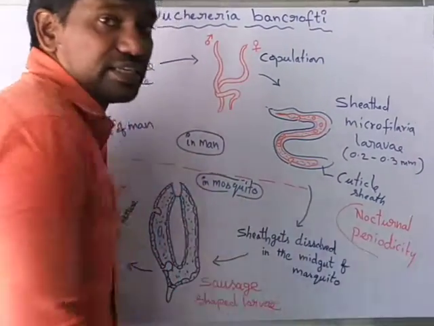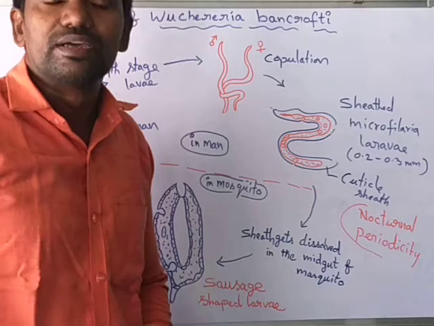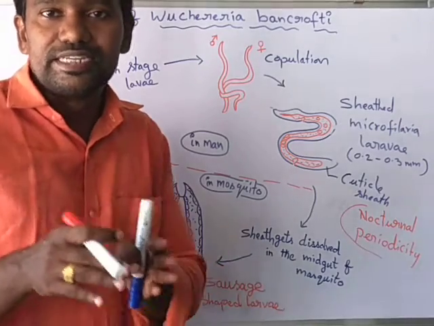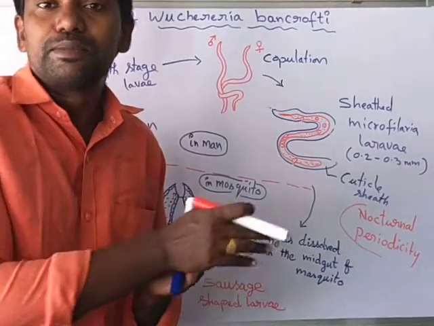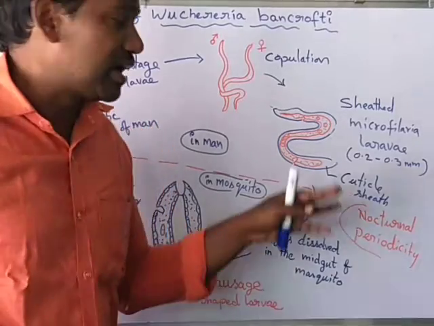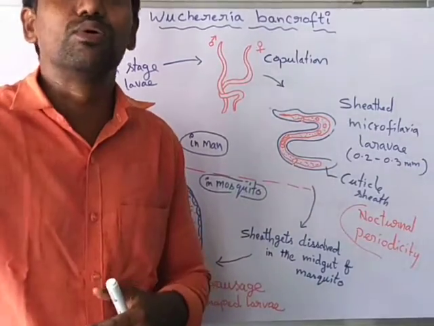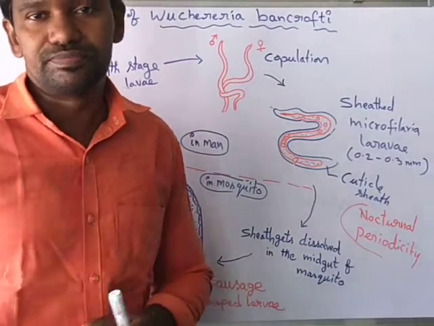Nocturnal periodicity means that it resides in the peripheral blood vessels from 10 p.m. to 4 a.m. The larva is waiting for another host to move to.